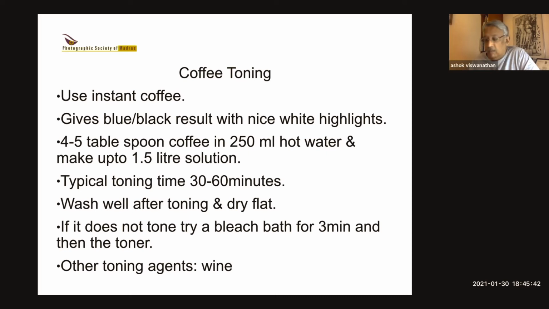Now, the thing with toning, both coffee and tea, is that if you leave it too long, your white border will also change color. It will start becoming brownish or yellowish, depending on what toning you're doing. The only way you can prevent that is not to leave it for too long, and secondly, wash the print very well after toning. As you wash, you'll find the white will slowly come back. But in many cases, it does not come back as pure white. It will come back as a slightly toned border. But it still looks nice. Again, if it does not tone, try a bleach bath, as I mentioned earlier, for 2 or 3 minutes, and then the toner.